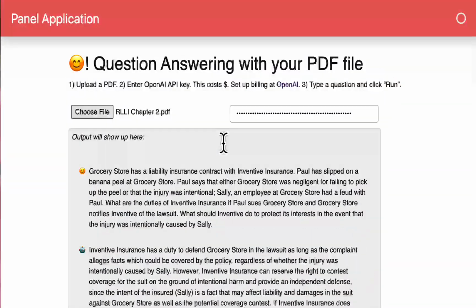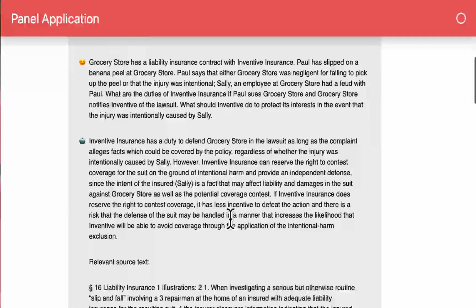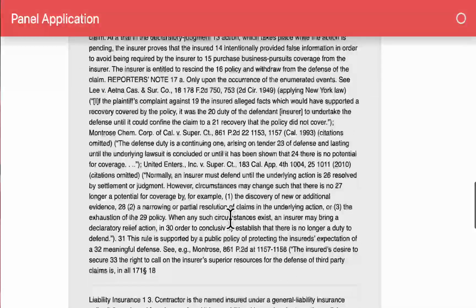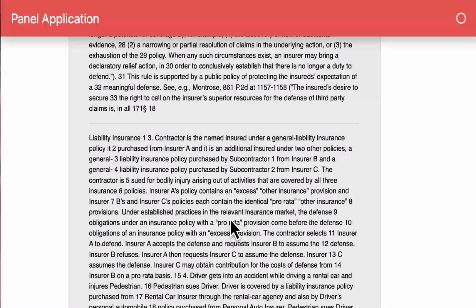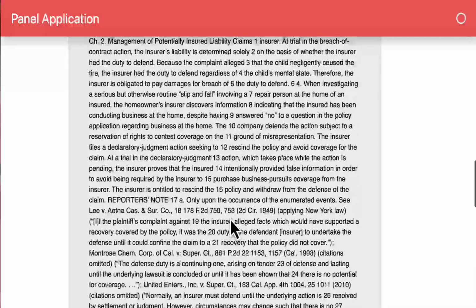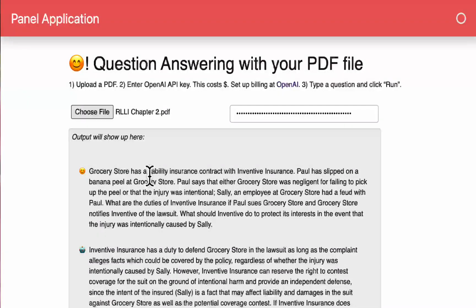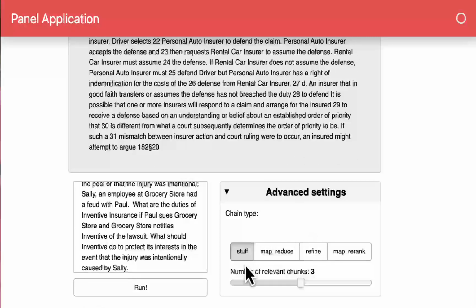And so my point is not exactly whether ChatGPT and this app have done a perfect job in analyzing this problem, but to suggest that this dream that I had, which I thought would be realized soon, that you could simply upload a PDF and have it do the analysis, has taken, I don't know, a week or two to actually come out, and my suspicion is that this is hardly the last word in these sorts of interfaces. For example, there's no provision here to have multiple PDFs included. Some of these advanced settings, I'm not quite sure what they mean.